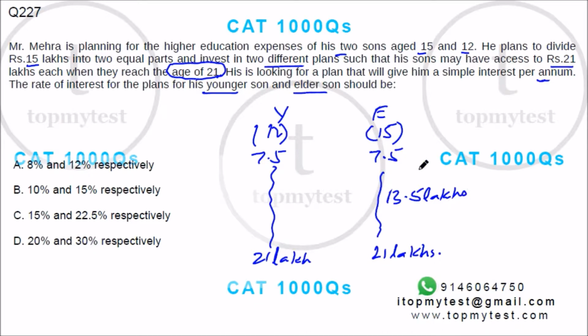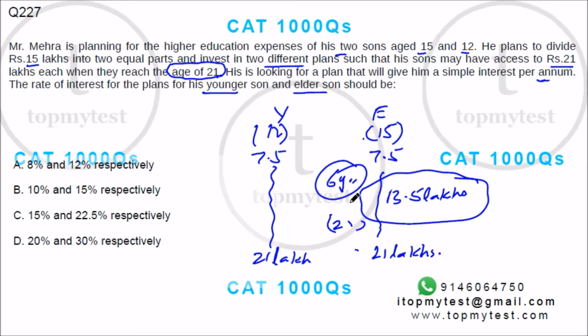Rate of interest, that's 135 divided by 75 into 6. This is 3 by 10. So 3 by 10 is 30% rate for the elder son, which is 30% rate for his elder son. Option D will be your correct answer. Option D will be your choice. That finishes this question.